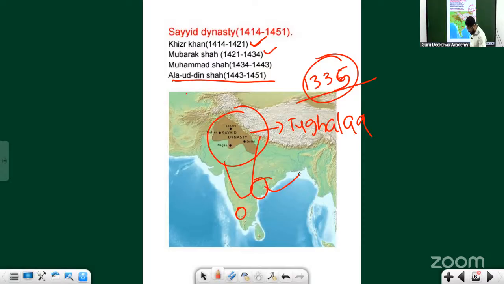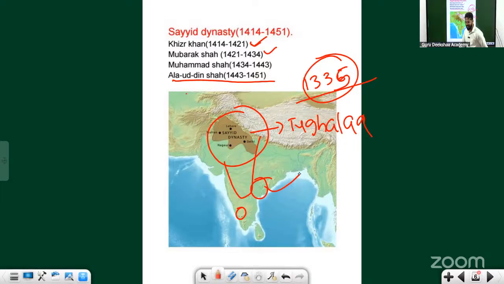We have come across a person whose name is Malik Kafur. I told you he invaded complete South India, wherein he also invaded a Karnataka dynasty.